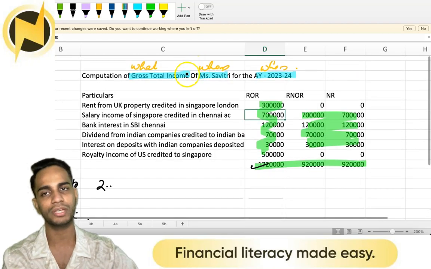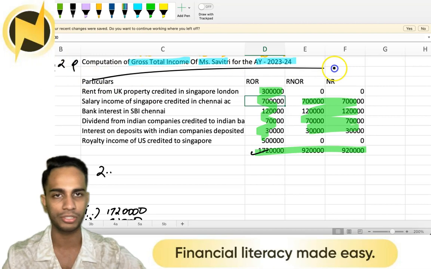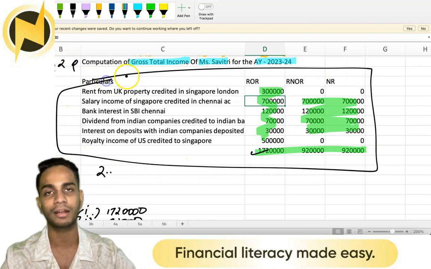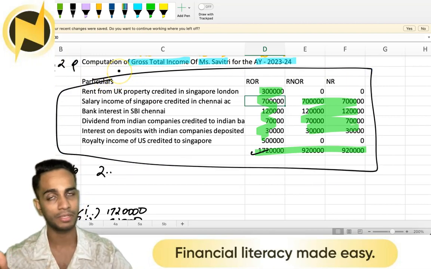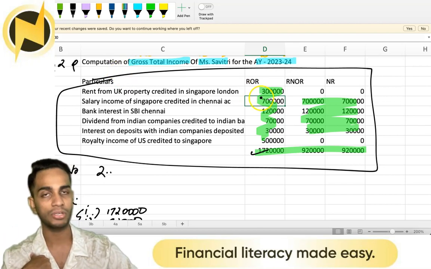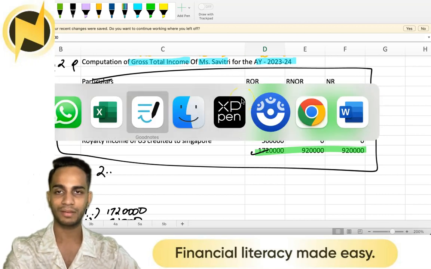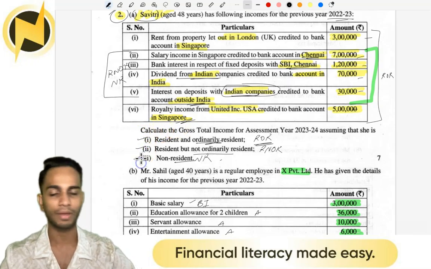Usually what students do is they write question number 2 and they show A and draw this table and think that they are done with it. Now it depends upon the person who corrects it. Now if I was the one who was correcting it, I wouldn't take this as an answer because it was clearly mentioned your question has 3 parts. 1, 2, 3. Where are the 3 parts?